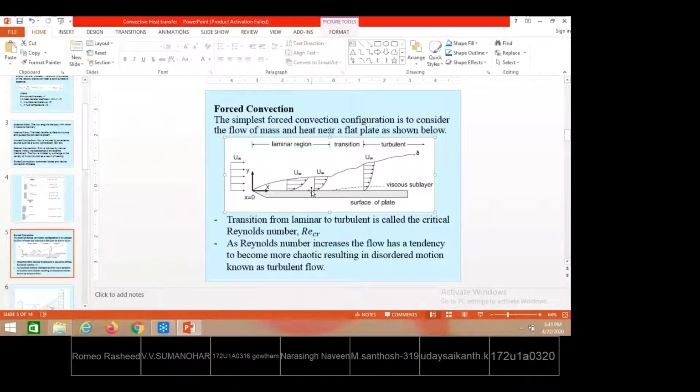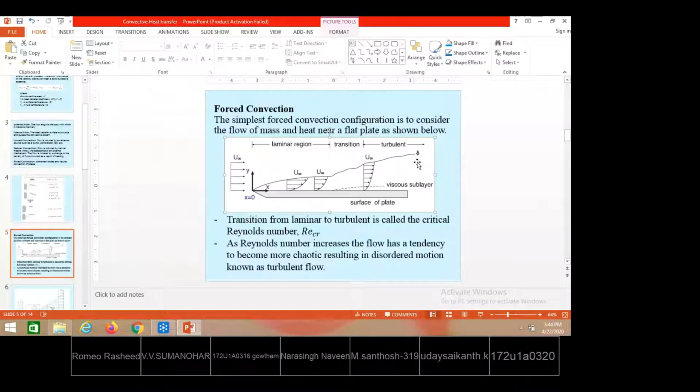What is the value of the vertical direction at the plate surface? Here y equals 0. What is y at this level, where the velocity reaches the free stream value? That is equal to delta, the velocity boundary layer thickness. The height at any location of the plate where the velocity of the fluid particles is the same as the free stream velocity, all such heights we call the velocity boundary layer thickness, represented by delta.